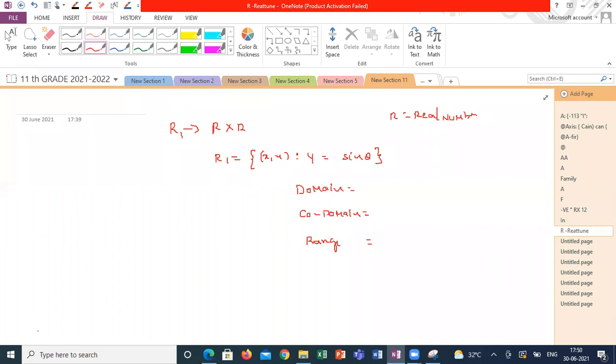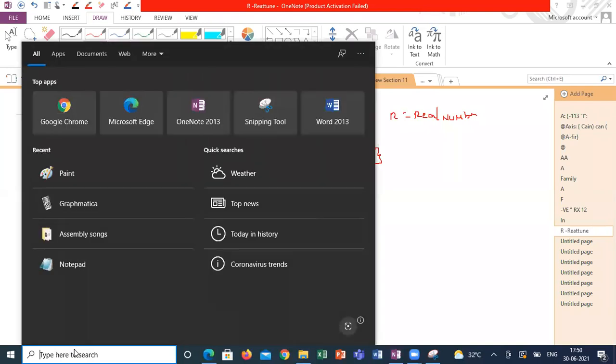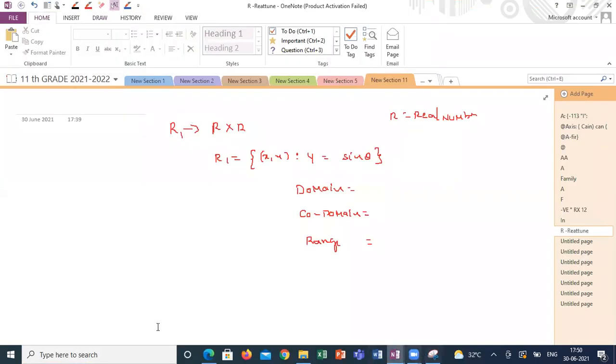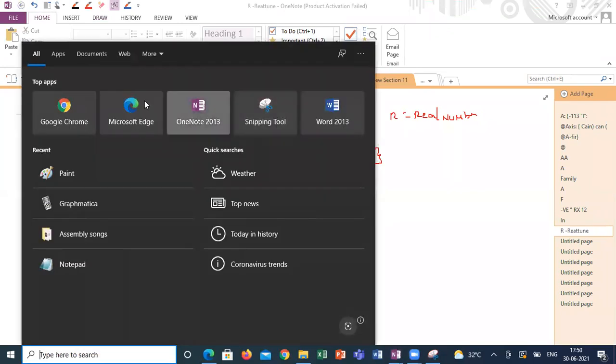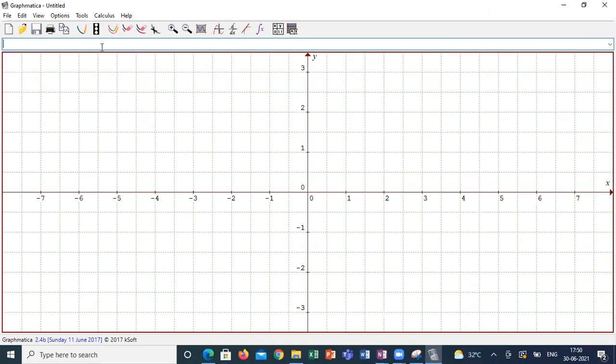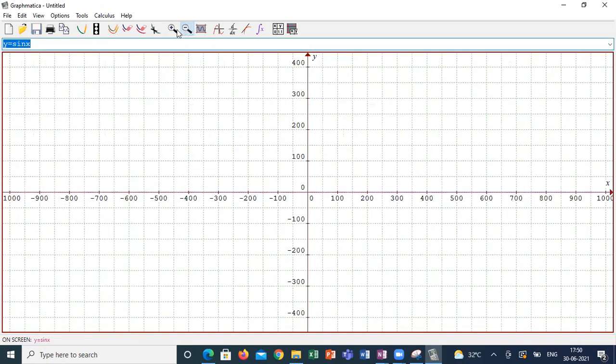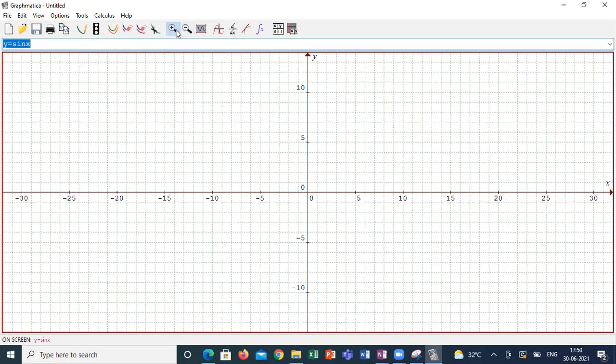For understanding purpose, I will give the graph of this function, this relation. My relation is y, my output, equal to sin x. My x is input. I can take any real number for x. Then what are the possible values of my output?